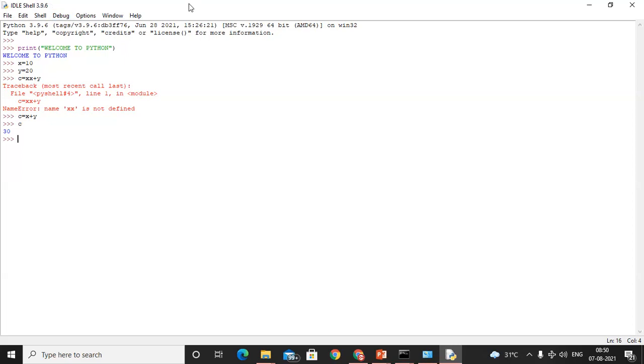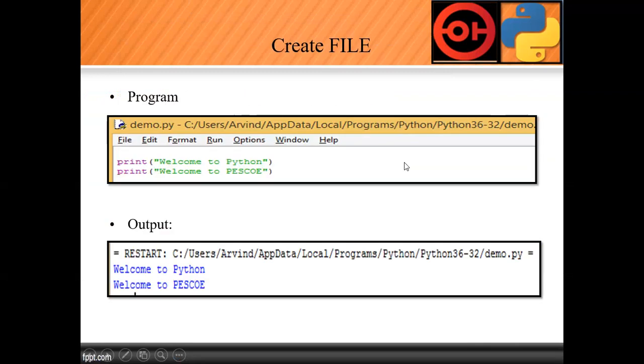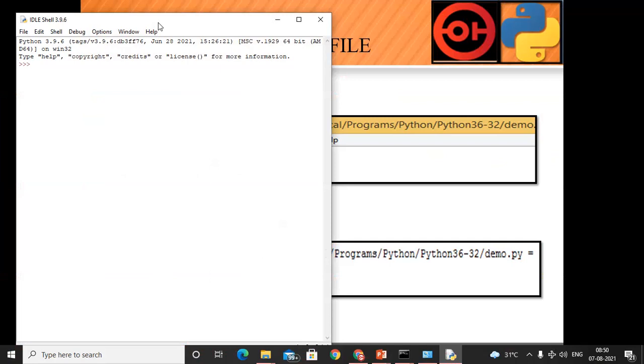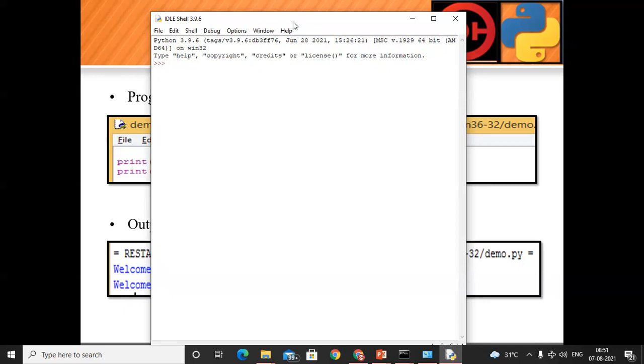So command prompt भी हमने operation देखा. IDLE tool भी हमने देखा. Now next, in that section, c हमने directly लिखा है. अब हम क्या करेंगे? We will create the file. Okay, we'll create the file and we will execute that file. So we have two different ways: we have the command prompt, and second, we have the IDLE tool. First of all, I will execute the program on the IDLE tool. And afterwards I will show you how we create the program by using the command prompt also. So let's do it one by one.